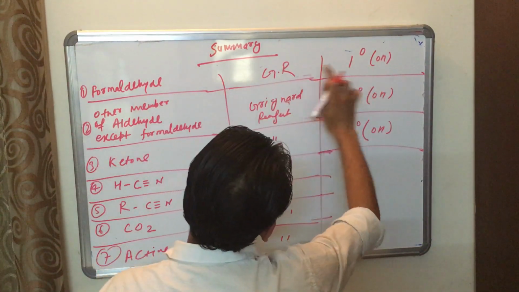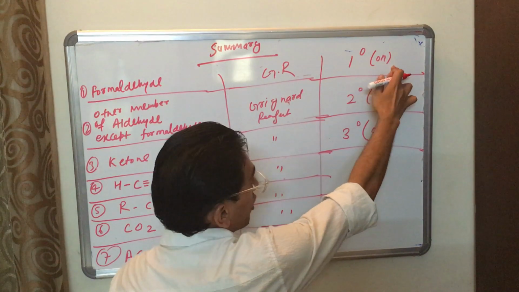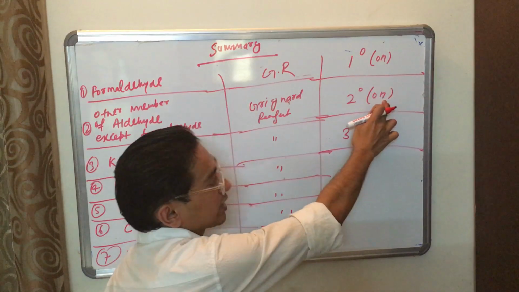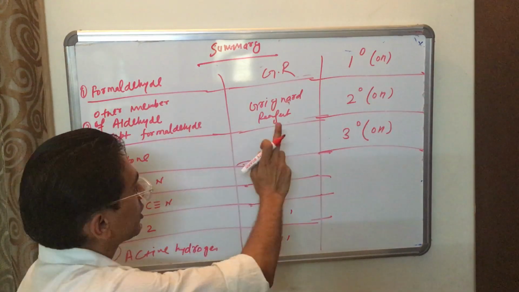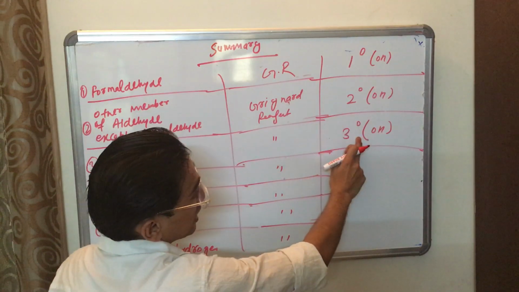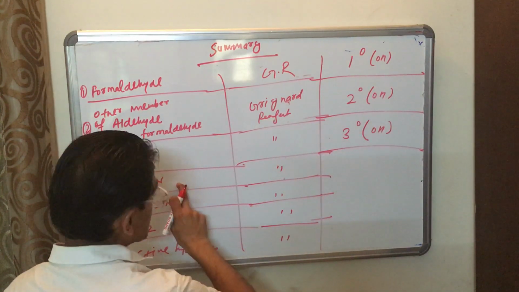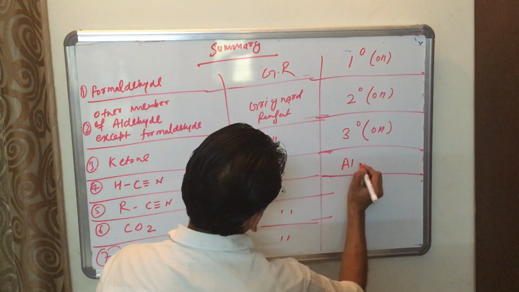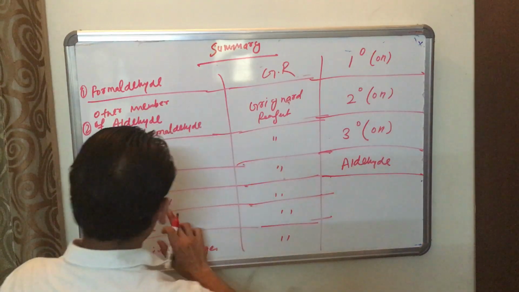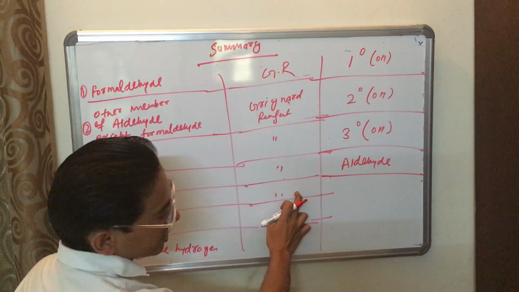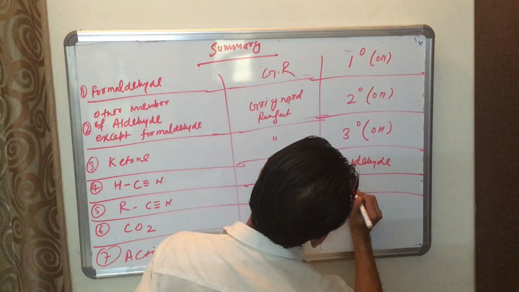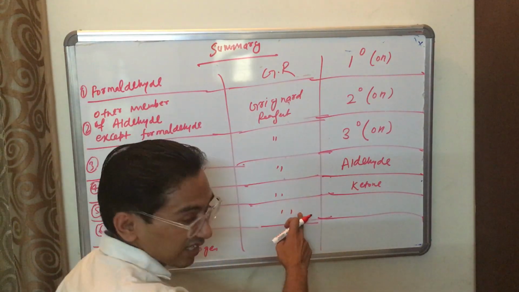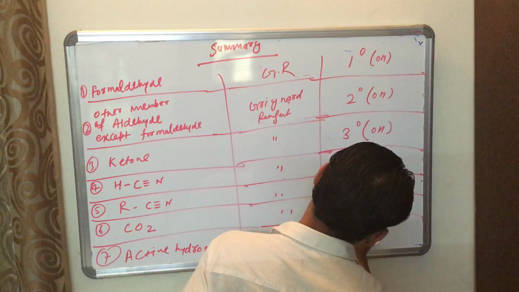When HCN reacts with Grignard reagent, we will get aldehyde. When RCN, alkyl cyanide, reacts with Grignard reagent, we will get ketone. When CO2, carbon dioxide, reacts with Grignard reagent, we will get carboxylic acid.